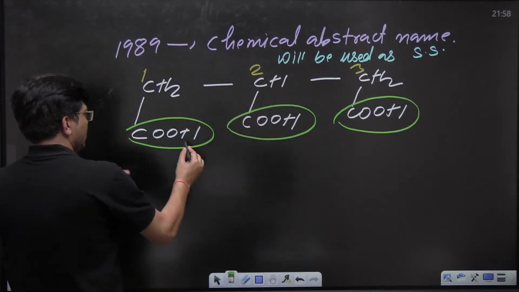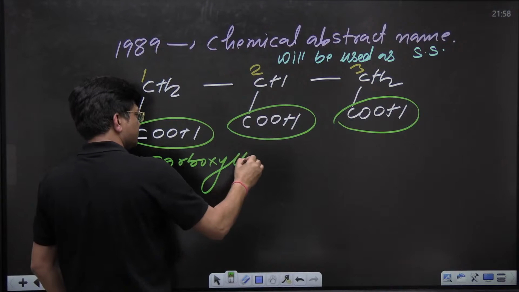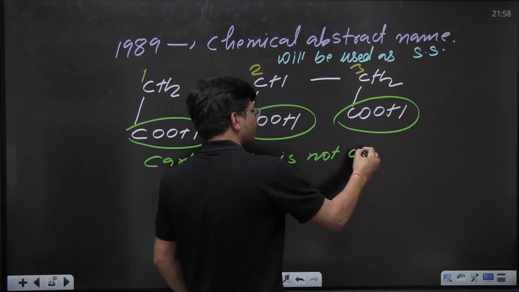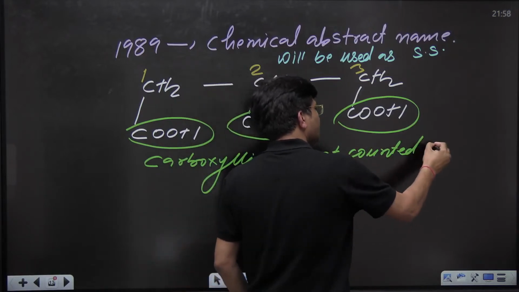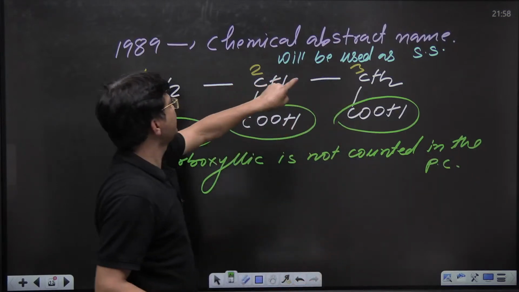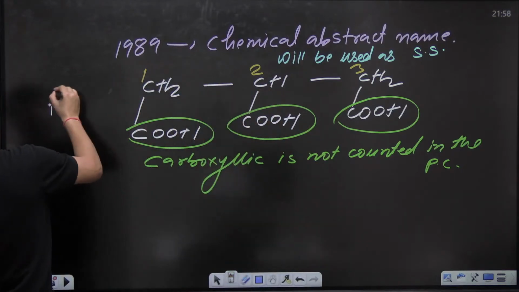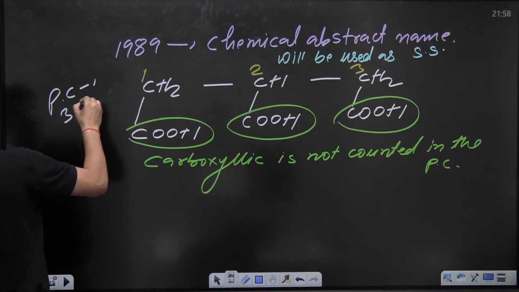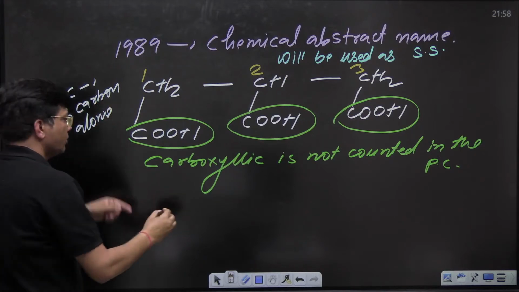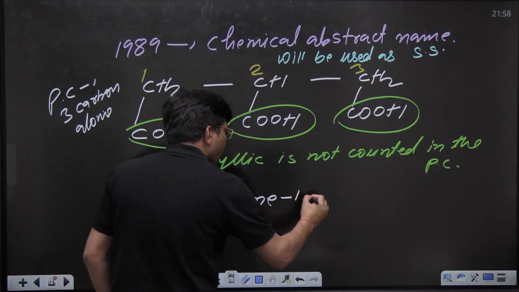So COOH, that carboxylic acid, is not counted in the parent chain. So they said this is the parent chain having 3 carbon atoms. Parent chain PC is having 3 carbon atoms, kids. Now they said its IUPAC name is propane 1, 2, 3.